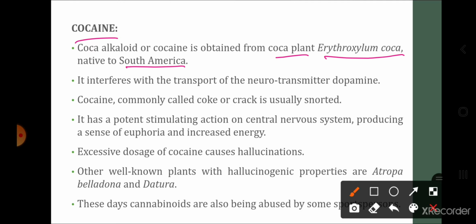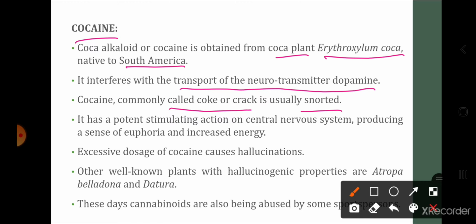Now, this cocaine interferes with the transport of the neurotransmitter dopamine. Neurotransmitters are the chemicals which help to transmit the message between two neurons or between the neuron and the neuromuscular junction, at any junctions. One of the important neurotransmitters of the body is dopamine, and this cocaine interferes with the transport of what? Of the dopamine.